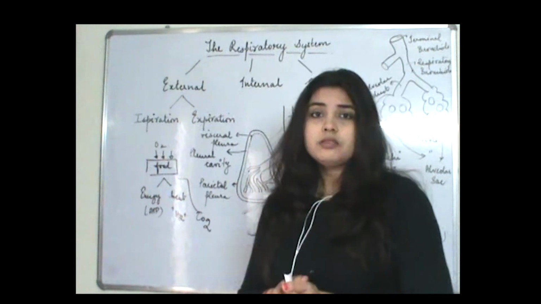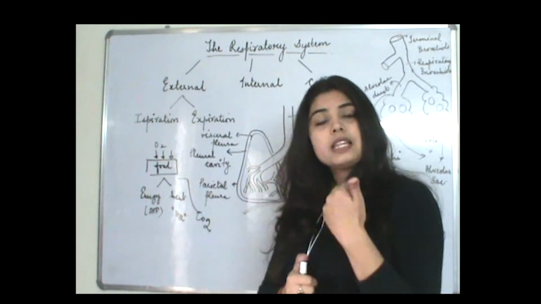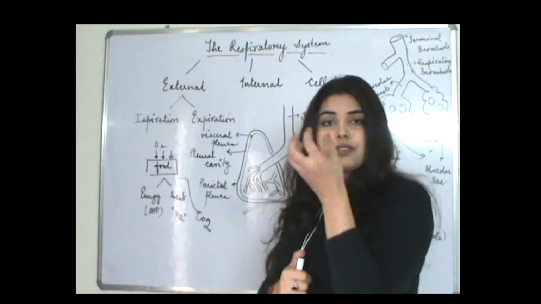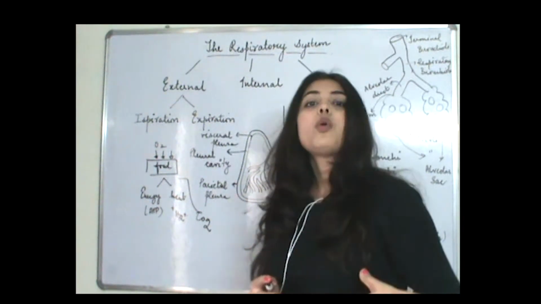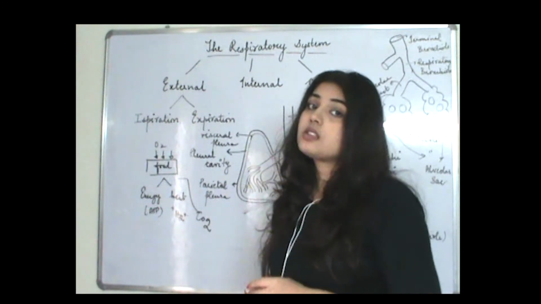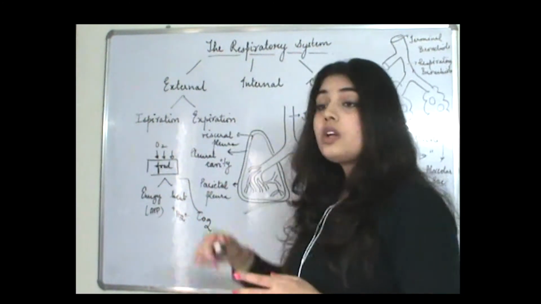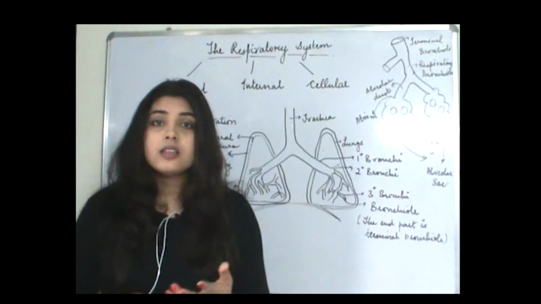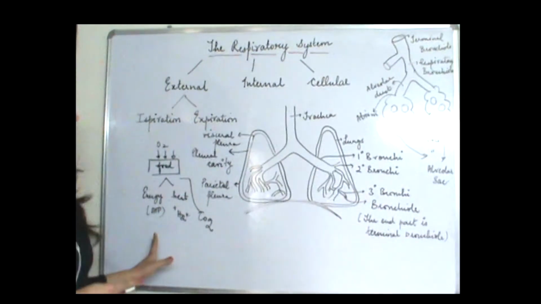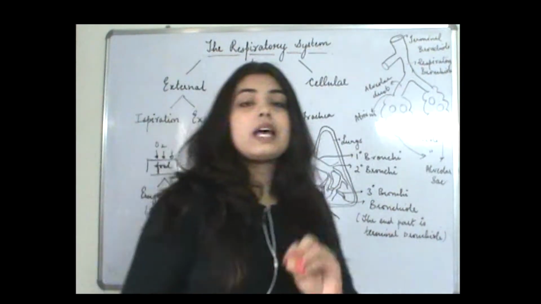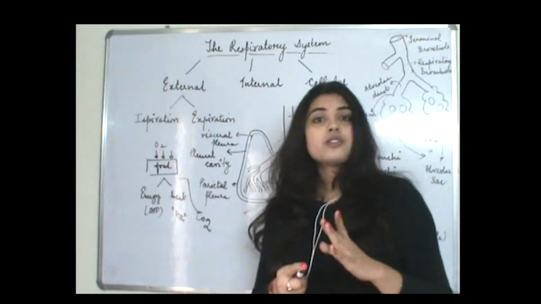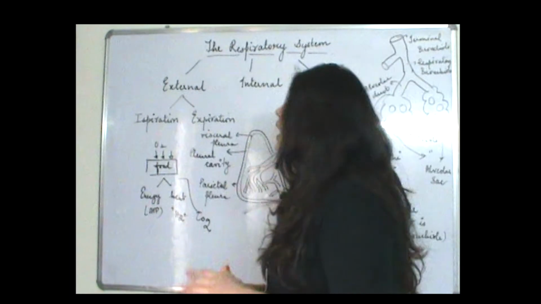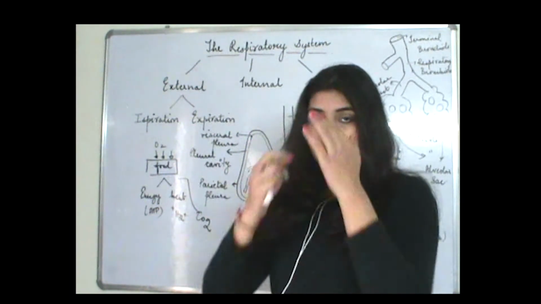So second is internal. Internal means it is happening inside your body. When through the nasal cavity the air is going inside your body, inside the lungs, it is called internal. Now from the lungs, when it is going into the cells, and in the cells the oxidation process is taking place, that process which I've told you here is called cellular respiration. So these are the three types of respiration. And I've already told you the difference between breathing and respiration, right?